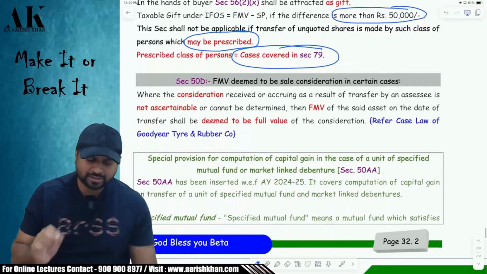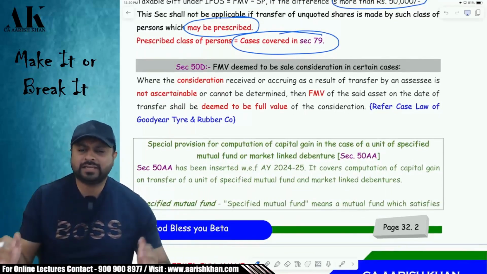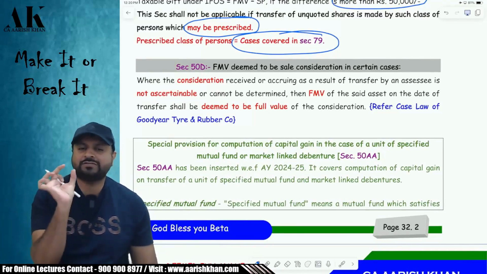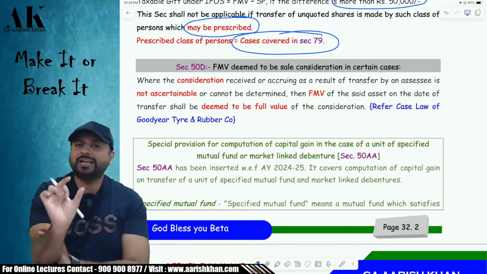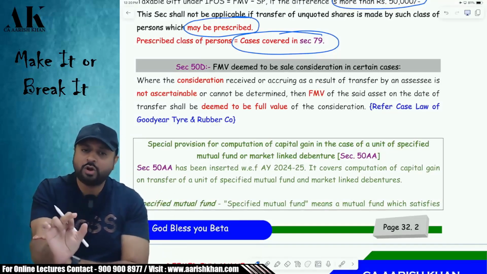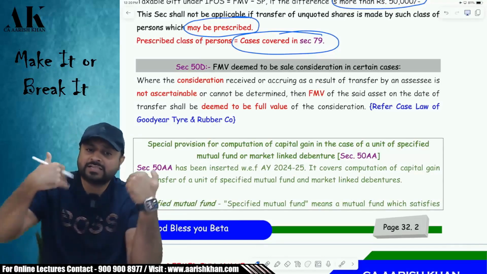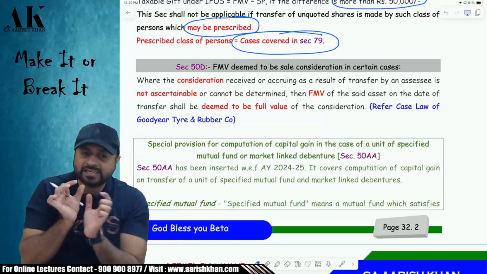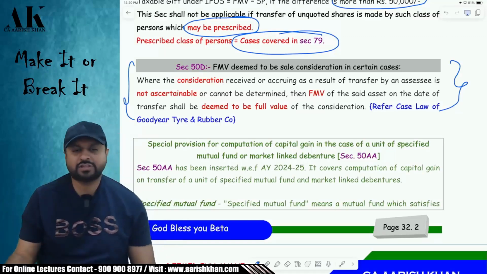Last but not least over here is section 50D. If you are selling something to somebody, listen carefully, and you are not able to determine the sale consideration, suppose you have sold something to someone but the sale consideration is indeterminable, it is unknown, then the sale consideration should be taken as the FMV of the asset transferred. Whatever asset you are transferring, that asset's FMV should be taken as the sale consideration as per section 50D.